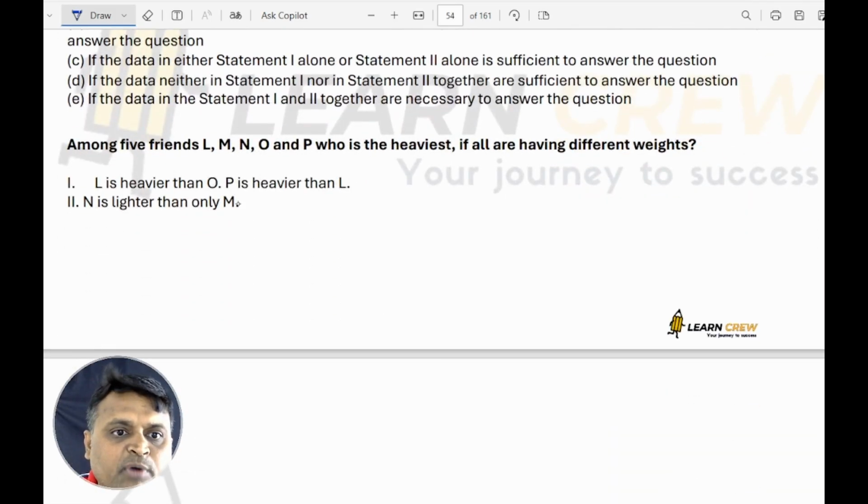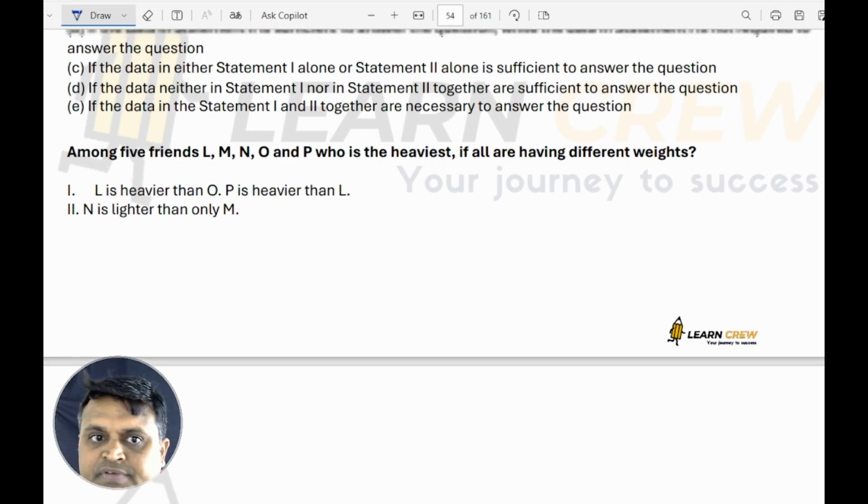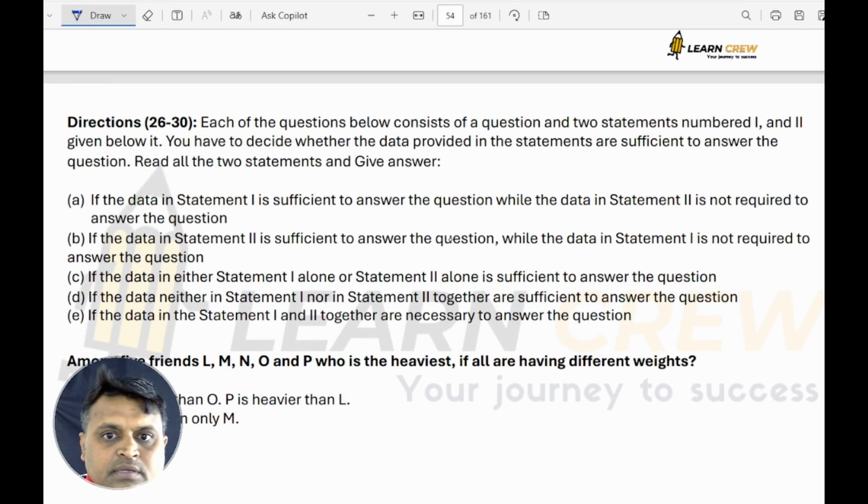Next, among friends, so some data is given. Among 5 friends, L, M, N, O, P, who is the heaviest? If all are having different weights, N is lighter than only M.